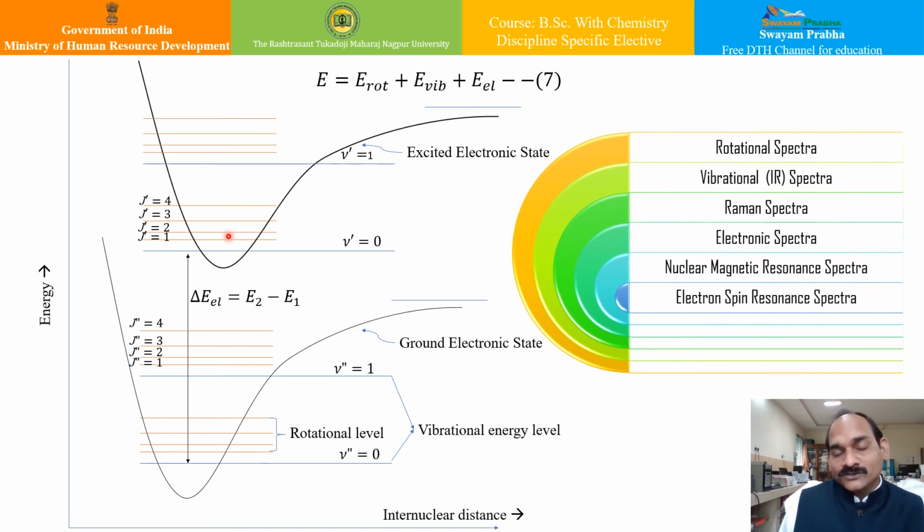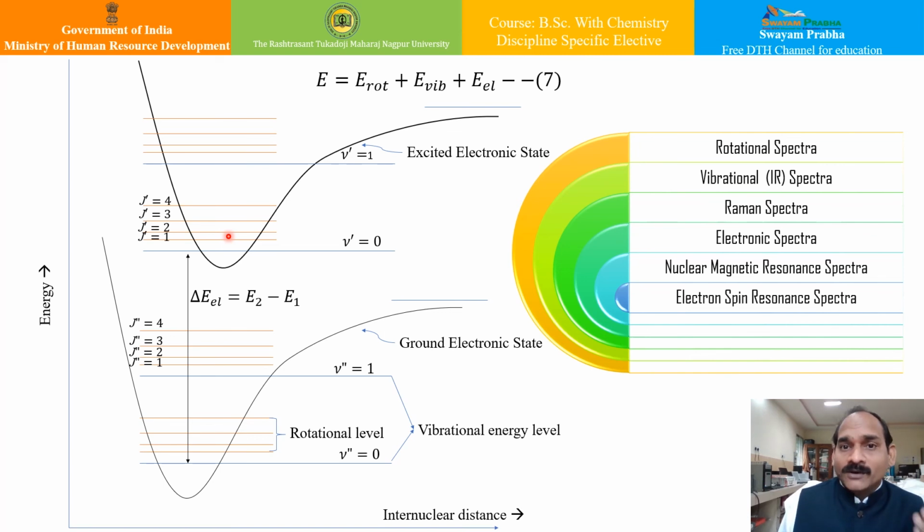So when a molecule absorbs radiation, the possible spectra are the rotational spectra, which appear when there is a transition in rotational energy level due to absorption of radiation in the microwave region, or we can say their spectral range is about 1 to 100 centimeter inverse.